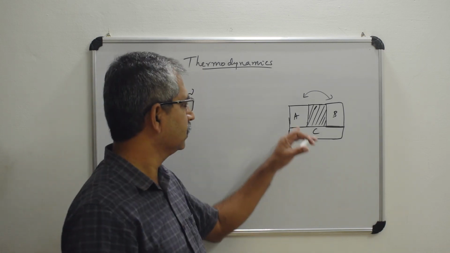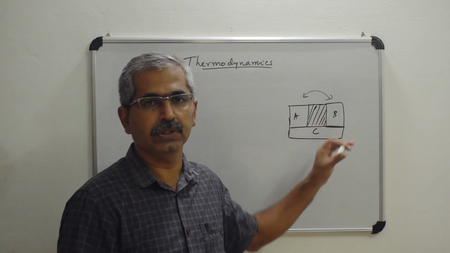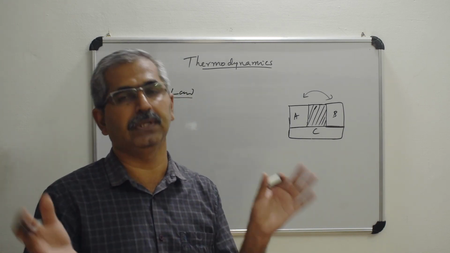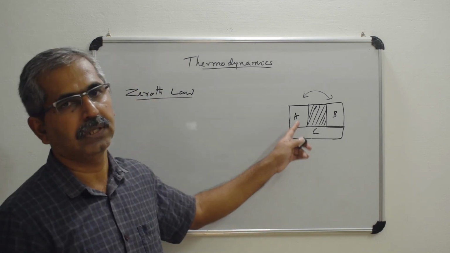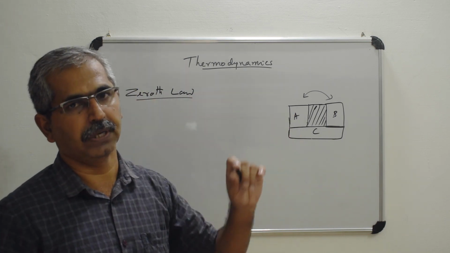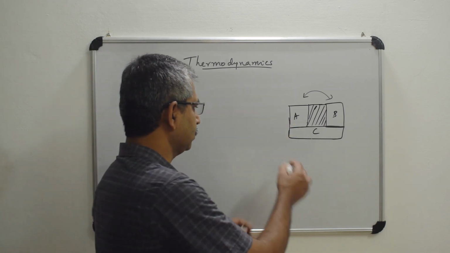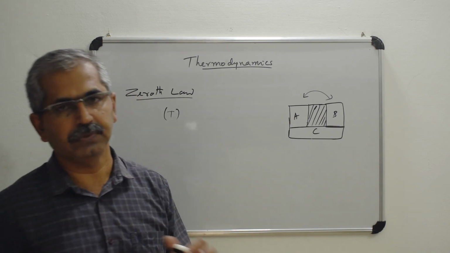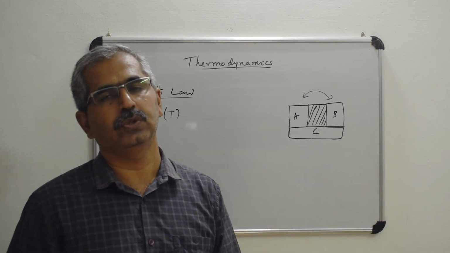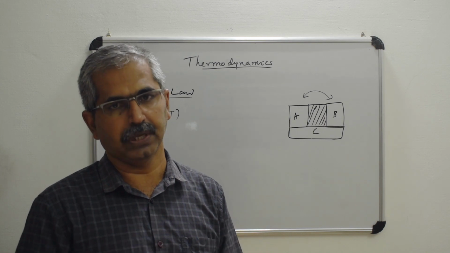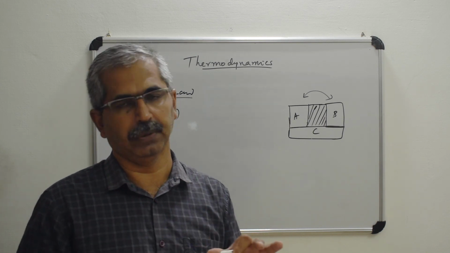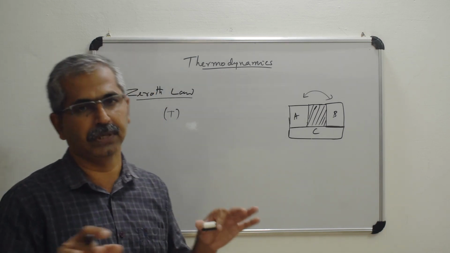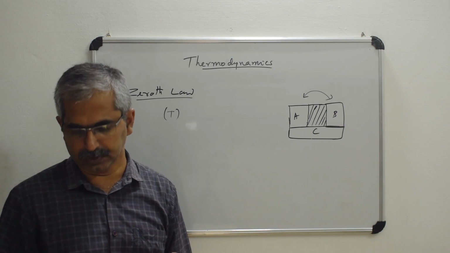So temperature is a parameter that defines whether or not a system is in equilibrium with another system or with the surroundings. That function that defines the equilibrium is called the temperature T. So the zeroth law directs us to define a term, temperature, which defines the thermal equilibrium between the different systems.